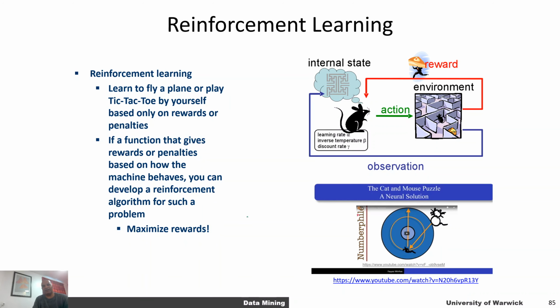Another task in machine learning is reinforcement learning. So let's say you want to develop a machine learning model that learns to drive. What you want is the model to be able to generate driving commands, whether I should steer left or steer right, or whether I should press the gas or the brake. However, training for every possible case in a supervised manner is going to require very detailed labeling and a lot of training data.